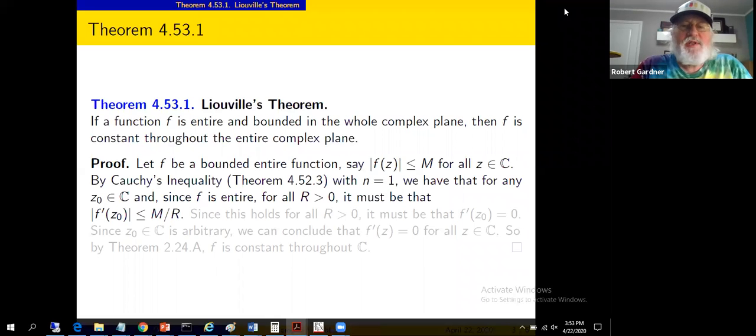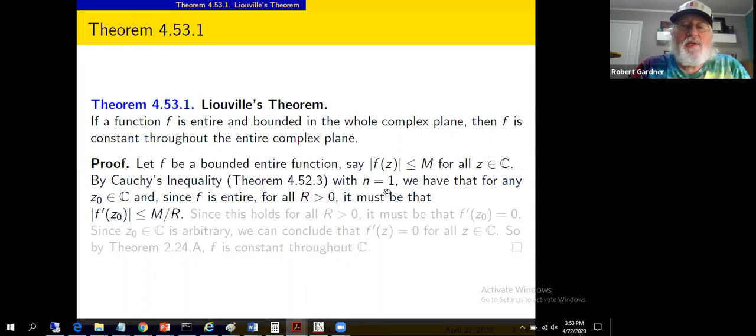Cauchy's inequality allowed us to put bounds on the nth derivative of an analytic function. Here we've got an entire function f. Say it's bounded by M in modulus. So that was the hypothesis, bounded in the whole complex plane. So let M be that bound in modulus.